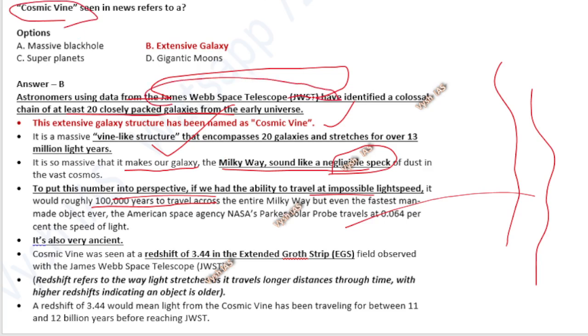Okay, that has been detected by which one? The James Webb telescope. In the world we had a very big Hubble telescope, which is now retired. The Hubble telescope's successor is this one, the James Webb Space Telescope, which can detect a lot of things in space. This again is a very ancient one, because I told you light travels from that distance to this distance.